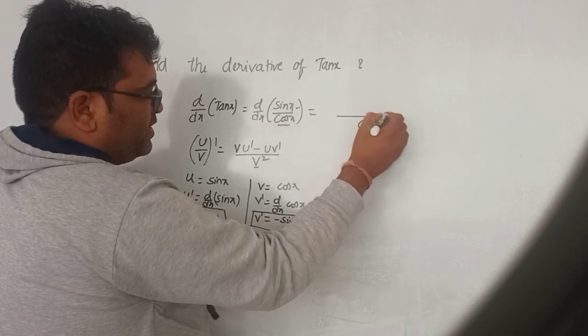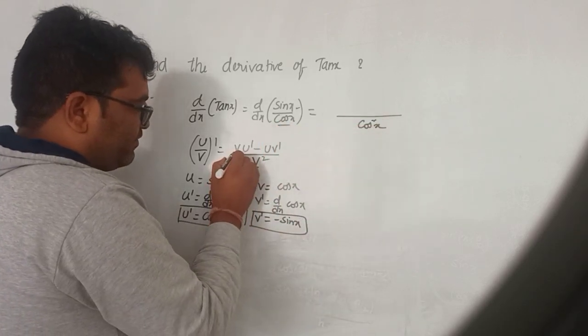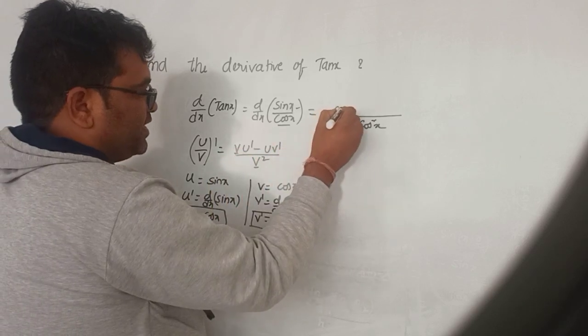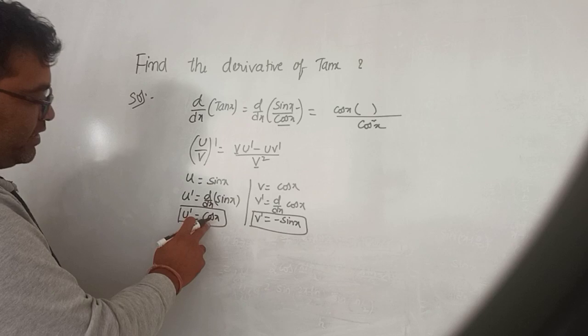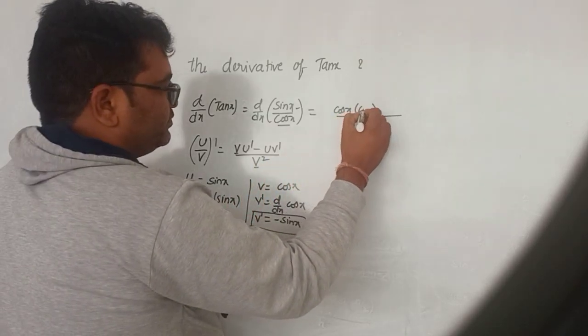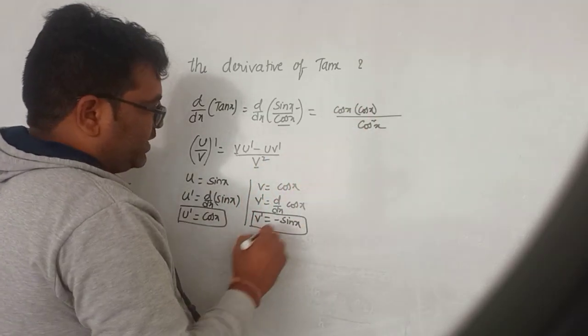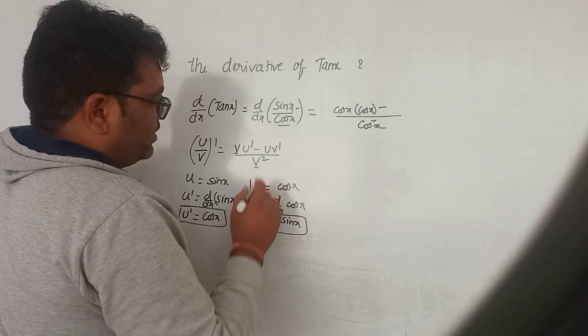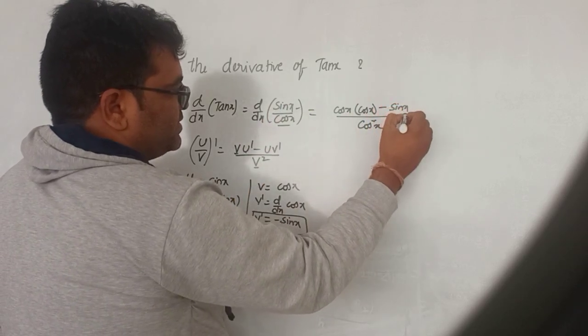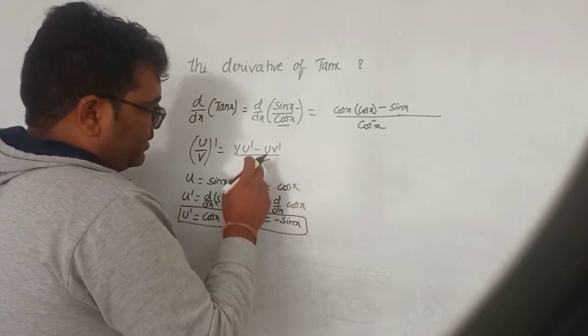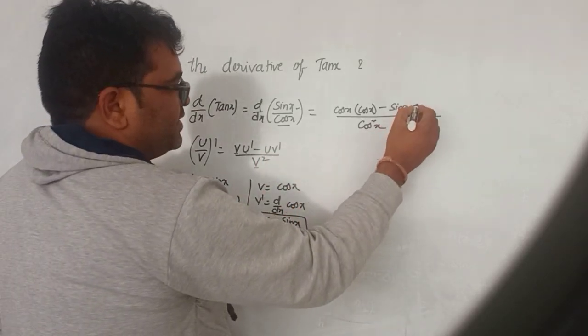So cos square x. And here v is there, v means cos x. And u dash we got is cos x. And here minus u is sin x. And v dash is minus sin x.